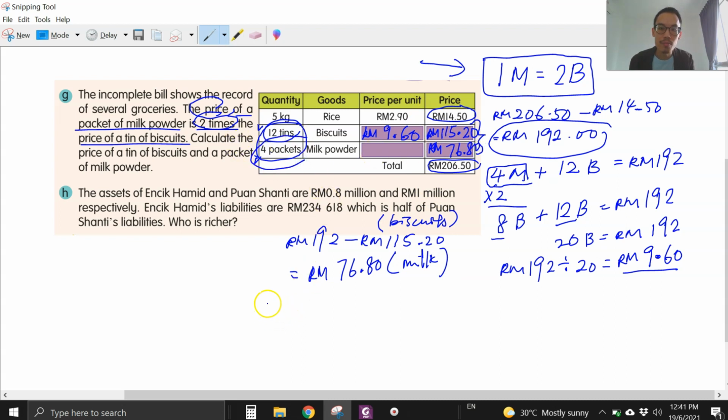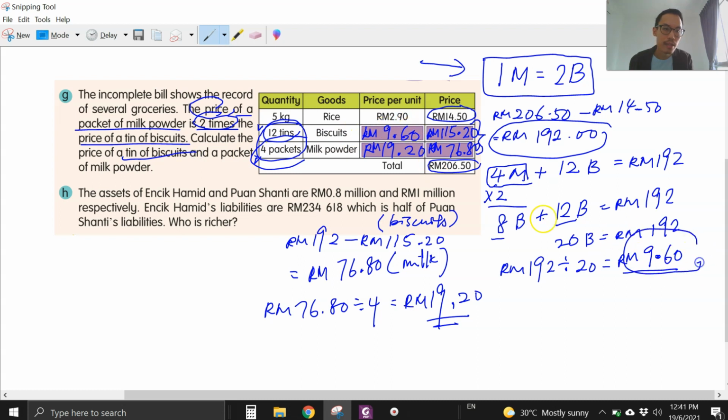So how much is 1 packet? Divide it by 4. Okay, bagi 4. So 1 packet of milk is 19 ringgit 20 cents. So there we have it. Calculate a tin of biscuit. That is 9 ringgit 60 cents. Calculate a packet of milk powder. It is 19 ringgit 20 cents.